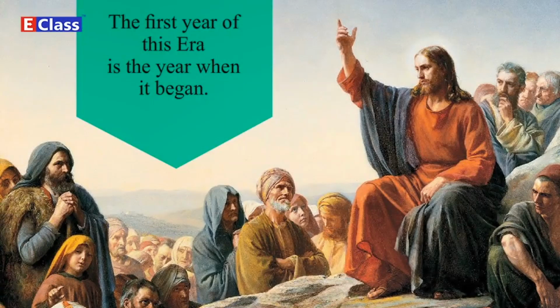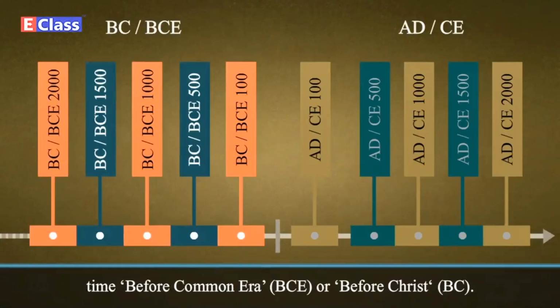or Christian era, the period before the Common Era is known as the time before Common Era, that means BCE, or before Christ, that means BC.